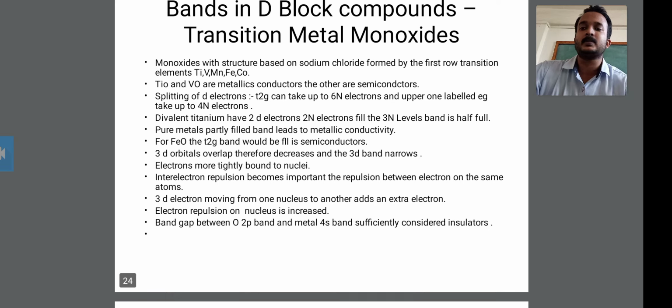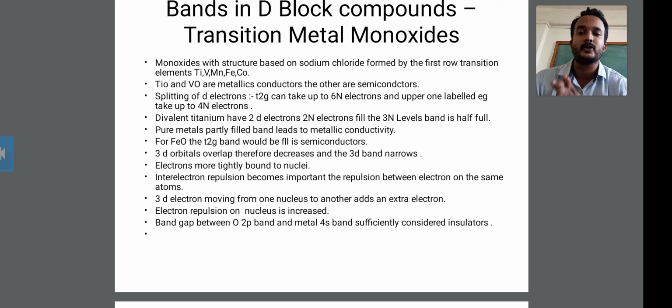Okay, look at this point. That point shows the monoxides with the structure based on sodium chloride, and they are formed by the first row transition elements.